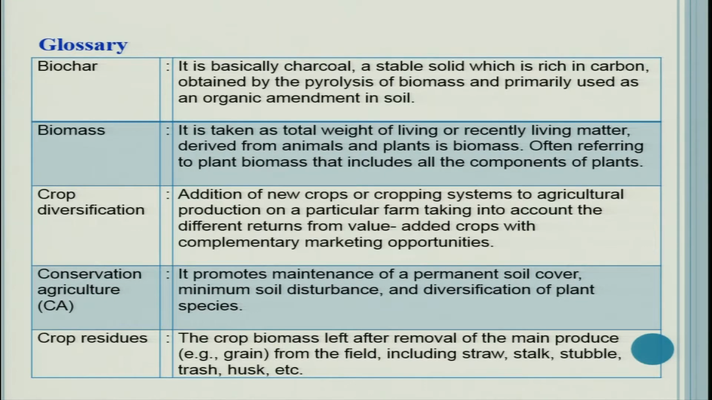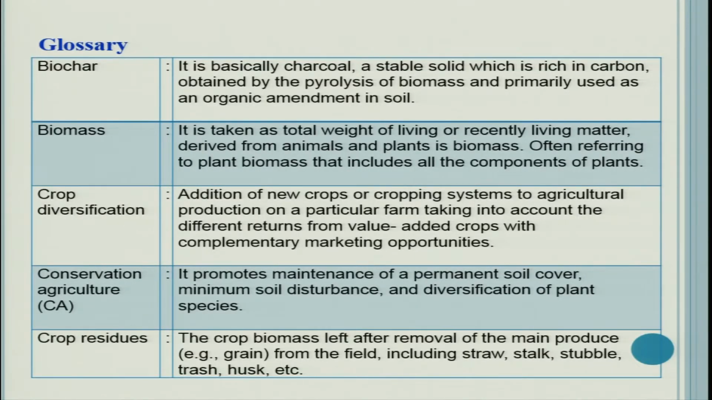Crop diversification, addition of new crops or cropping system to agricultural production on a particular farm, taking into account the different returns from value added crops with complementary marketing opportunity. Overall, crop diversification means you are having variety of crops, you are following the crop rotations, you are having intercropping systems, so that you are having many different kinds of crops in your cropping systems. That is your crop diversification.